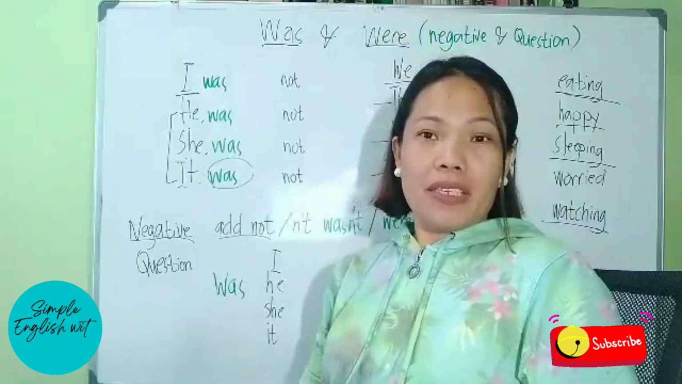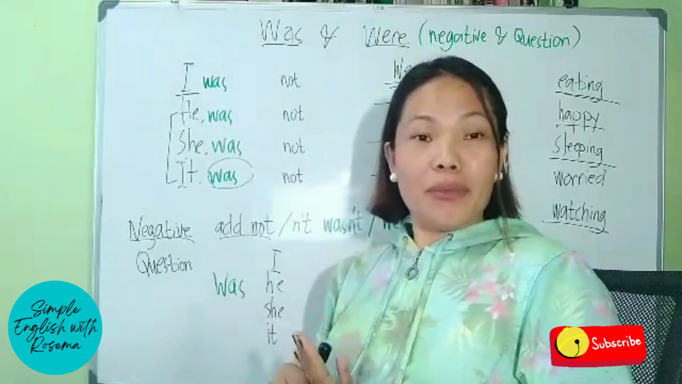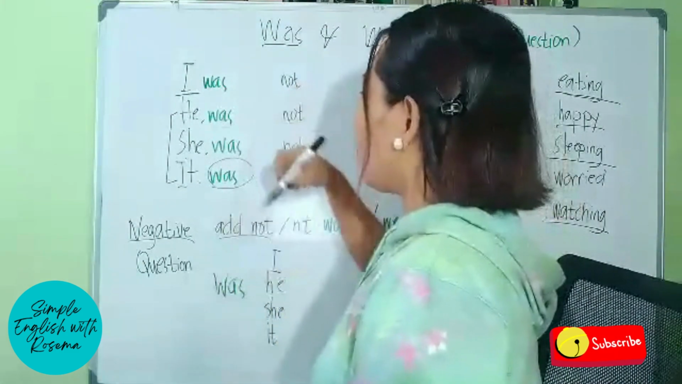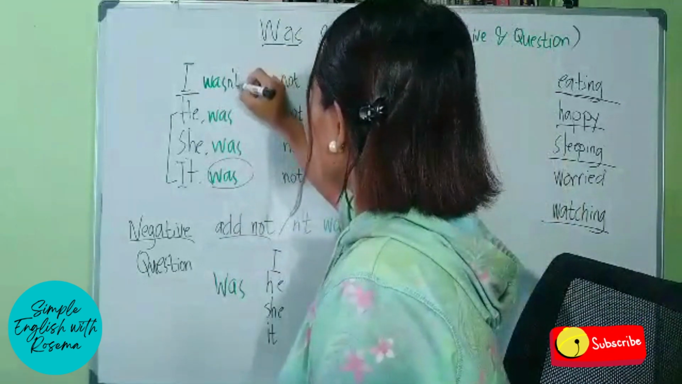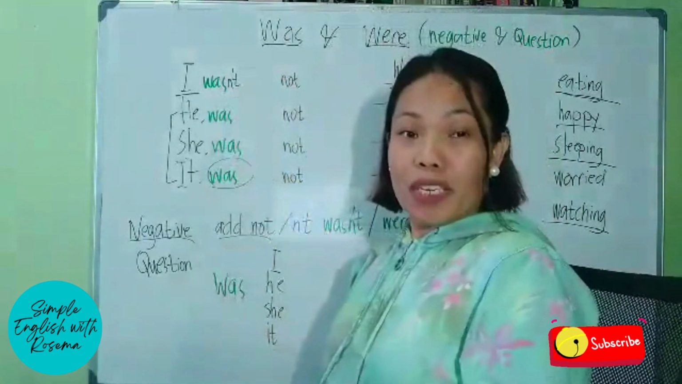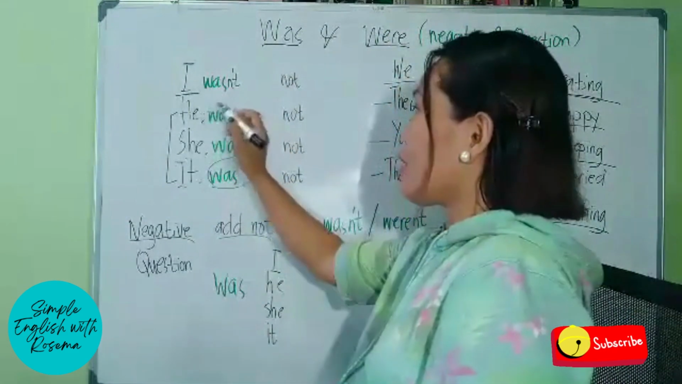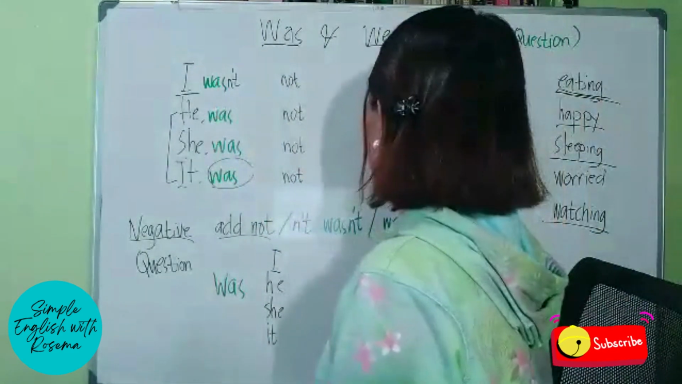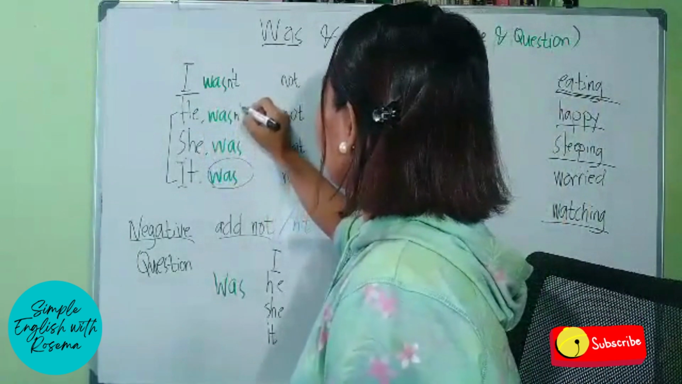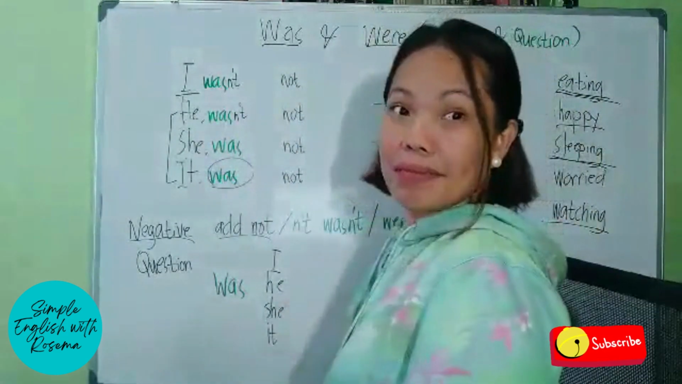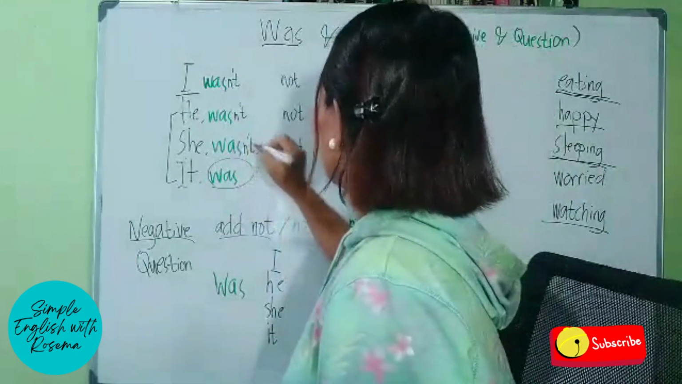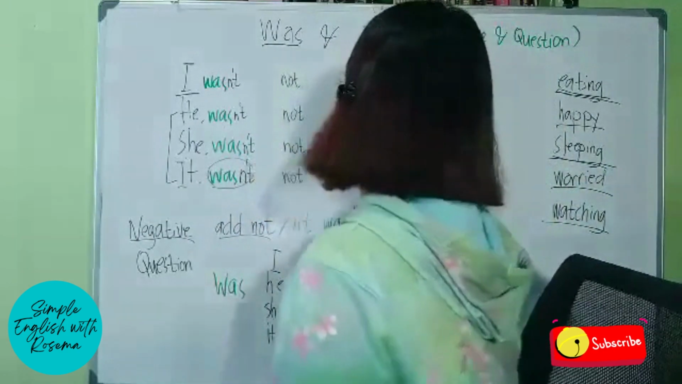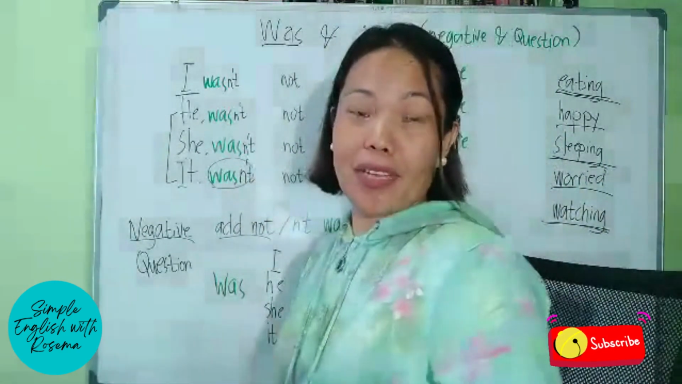What about contracting? Like what we did again with is, am, and are, we contracted them to make it short. We just have to add an apostrophe t to our past tense be verb was, and we can say I wasn't happy, I wasn't eating. He wasn't sleeping. She wasn't worried. It wasn't watching. Now that's how you contract.